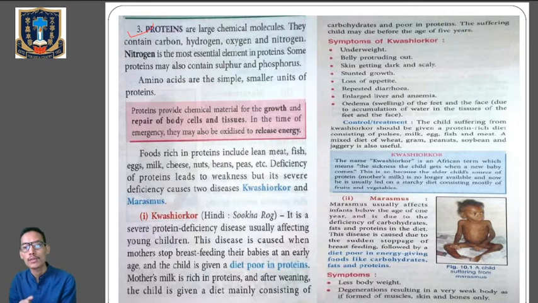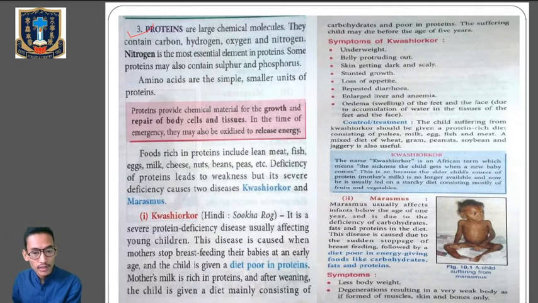So what are the control measures for the treatment of Kwashiorkor? The child suffering from Kwashiorkor will be given a protein-rich diet, because mostly this disease is caused due to the deficiency of protein. The protein-rich diet must consist of pulses, milk, eggs, fish, and meat. A mixed diet of wheat, gram, peanuts, soybean, and jaggery is also useful. Clear? Second one is marasmus.